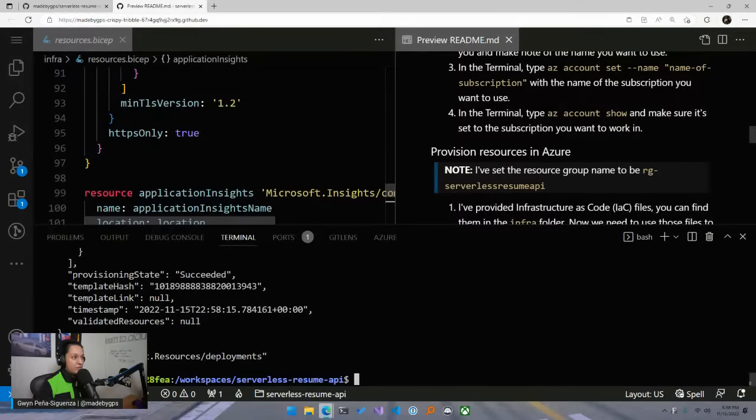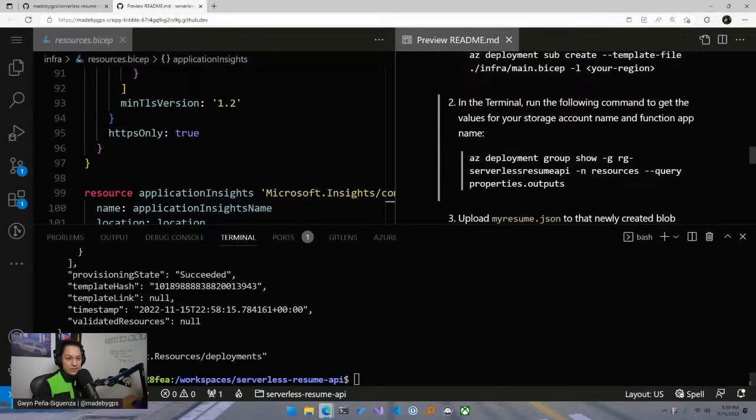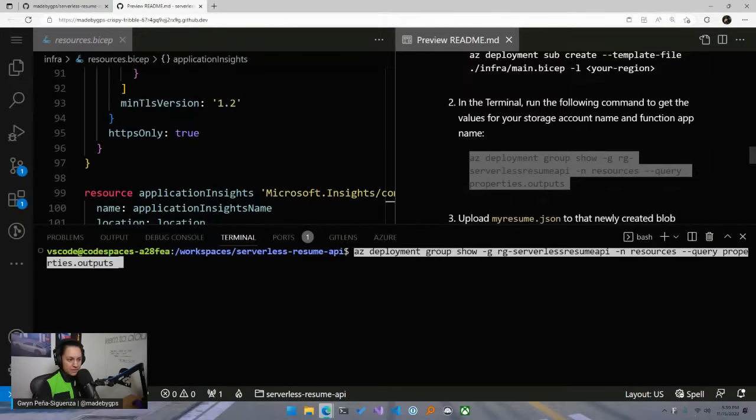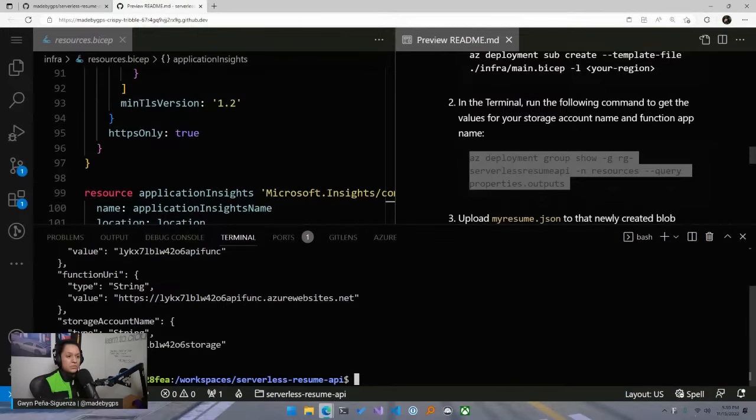This should be done for us now. So what I'm going to do now is I have a command here in the second step. I'm going to clear this out, and then I'm going to paste this in here. And then we're going to run this as well. That should work for you.